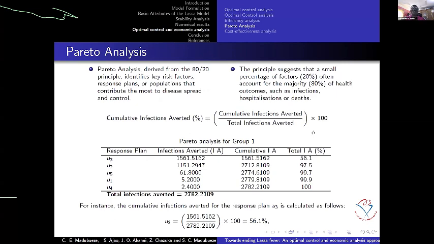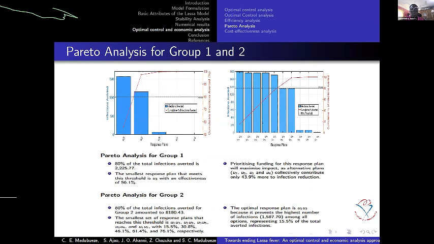Now, this is more like saying, okay, the one that has the highest number of infections averted is cumulative. So also what it means is that we can prioritize our plan, especially if we want control. If we want to implement only one control combination, we can prioritize, okay, we are going to consider quarantine, which is U3, in order to reduce the number of people that are infected.